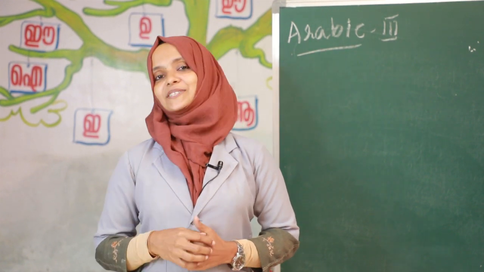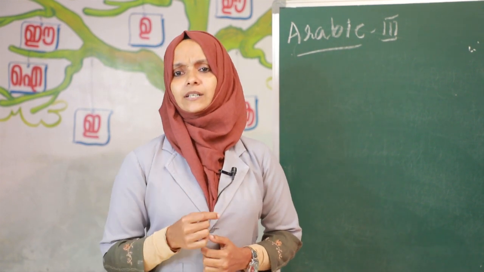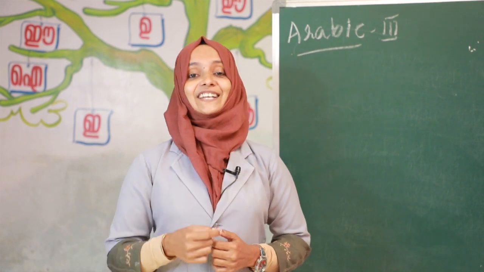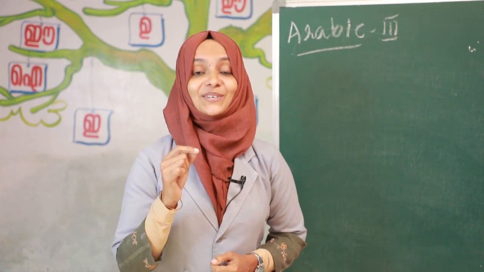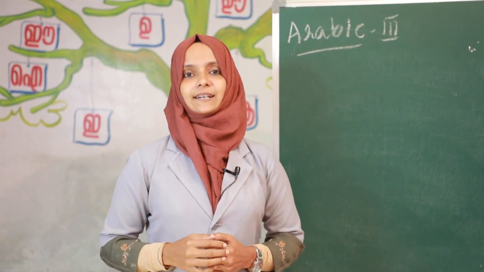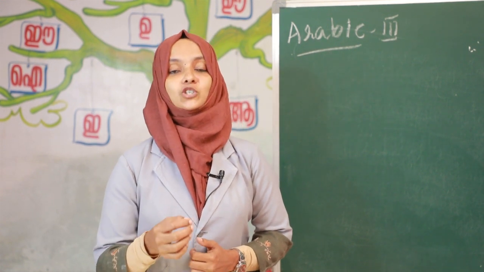Hada kursiyun. Then the next word, do you remember? Sullamun, ladder. This is a ladder. Translate into Arabic.